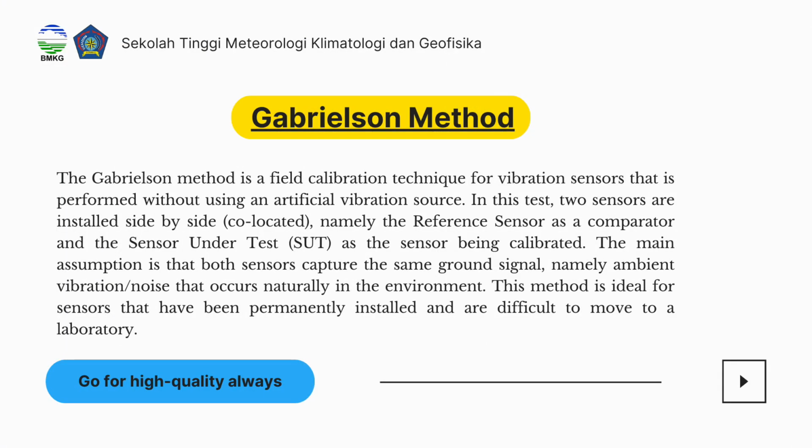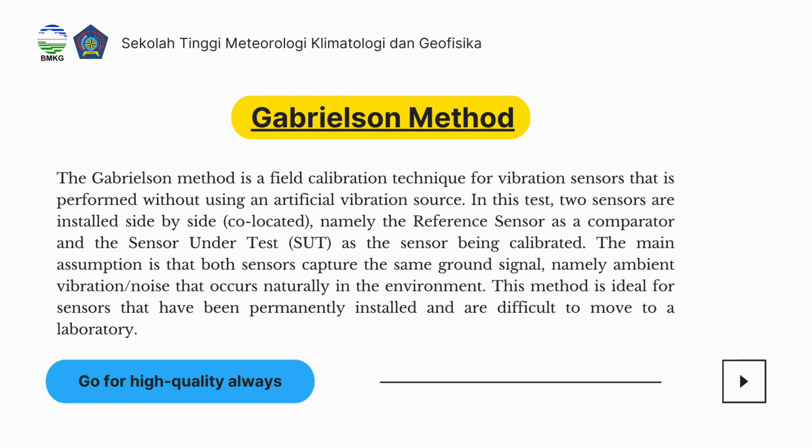The Gabrielson method is a field calibration technique for vibration sensors that is performed without using an artificial vibration source. In this test, two sensors are installed side by side, or co-located, namely the reference sensor as a comparator and the sensor under test, or SUT, as the sensor being calibrated.